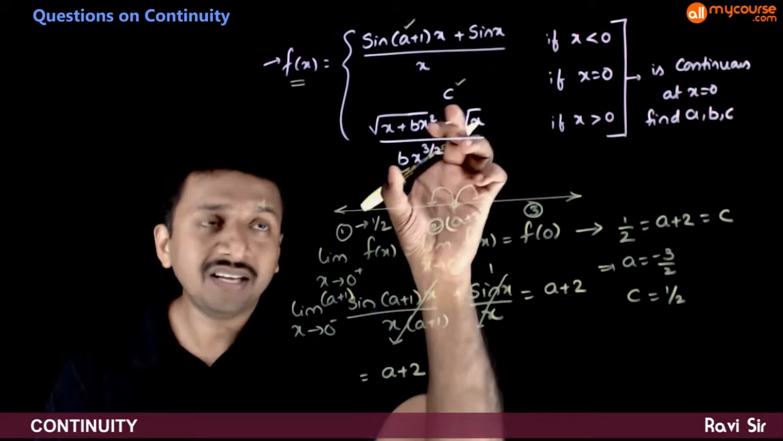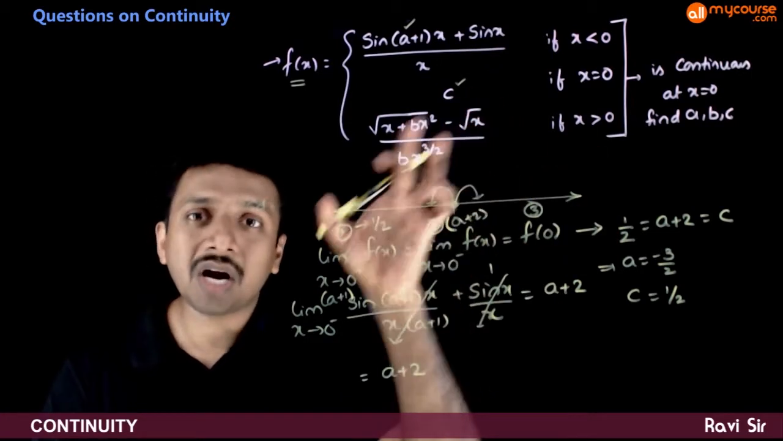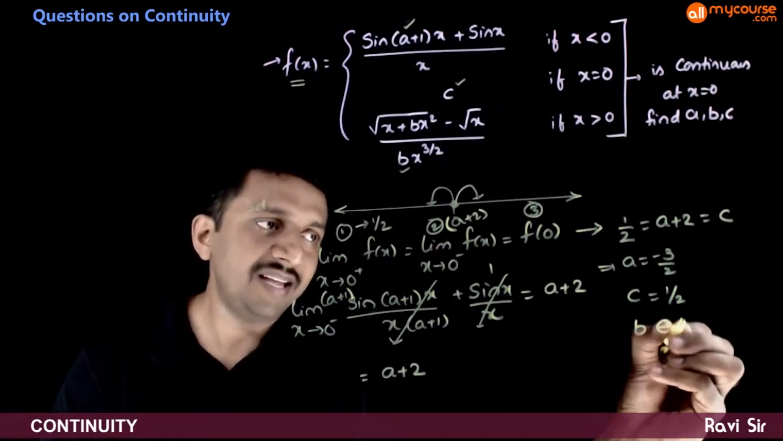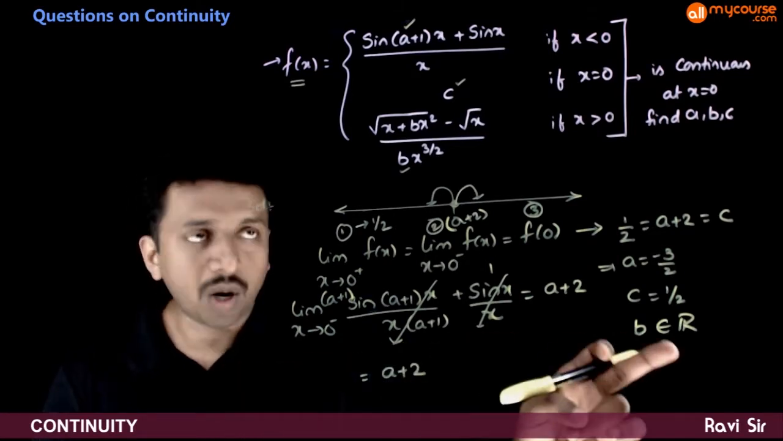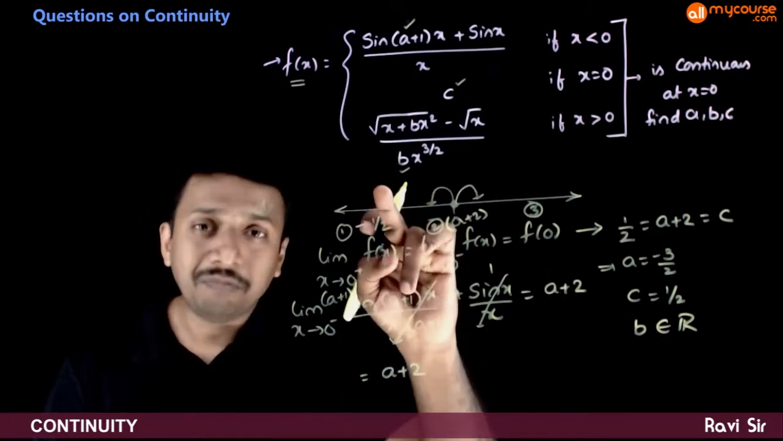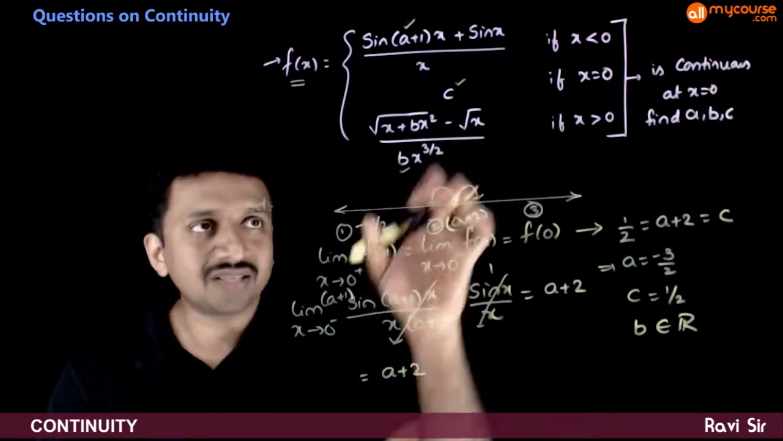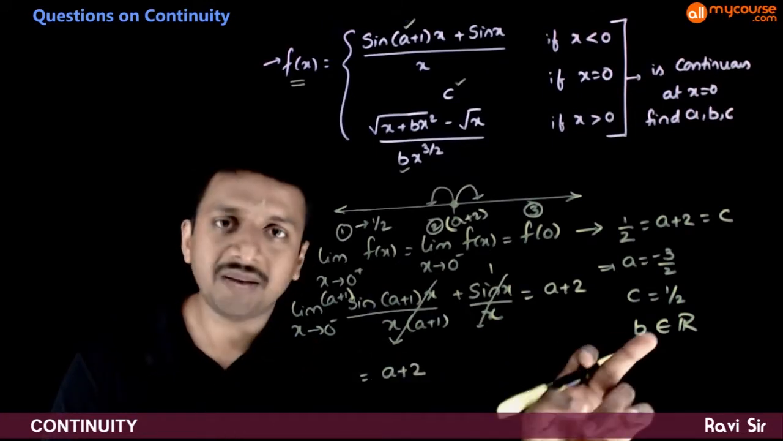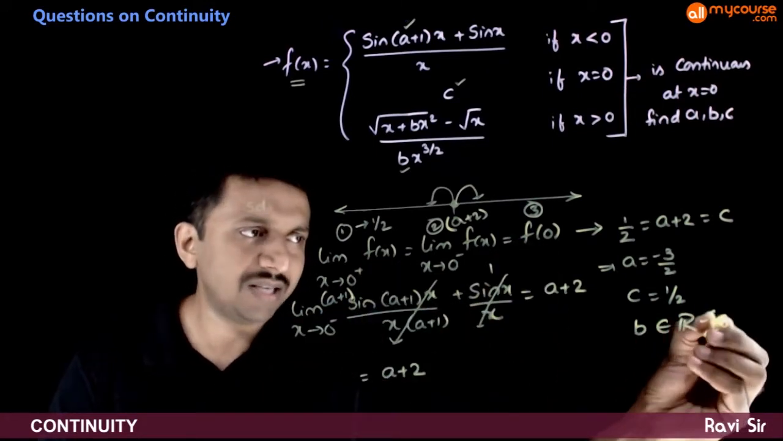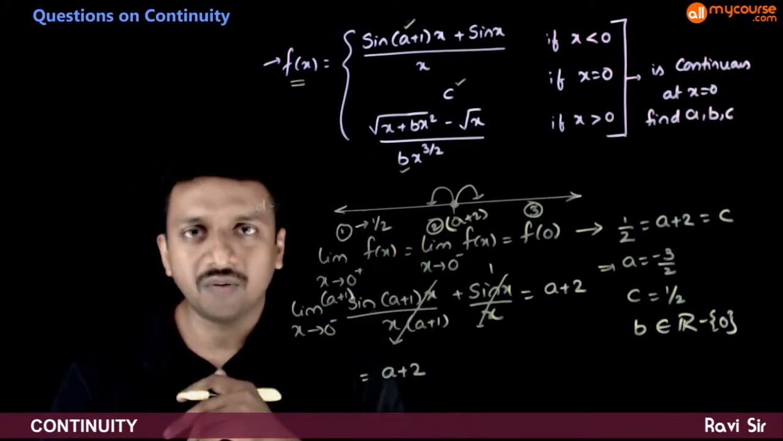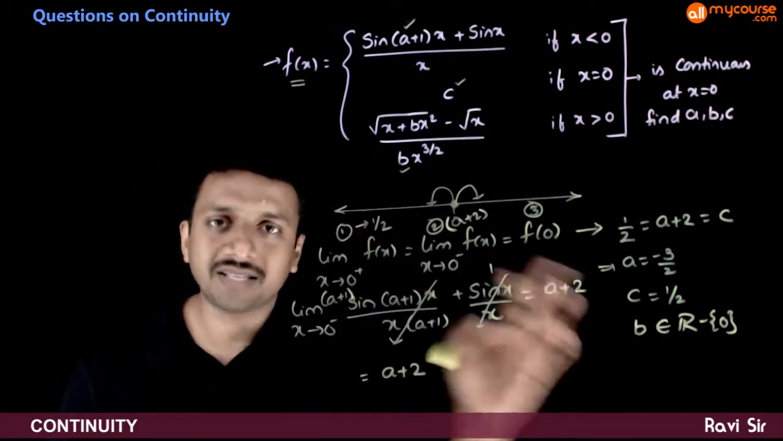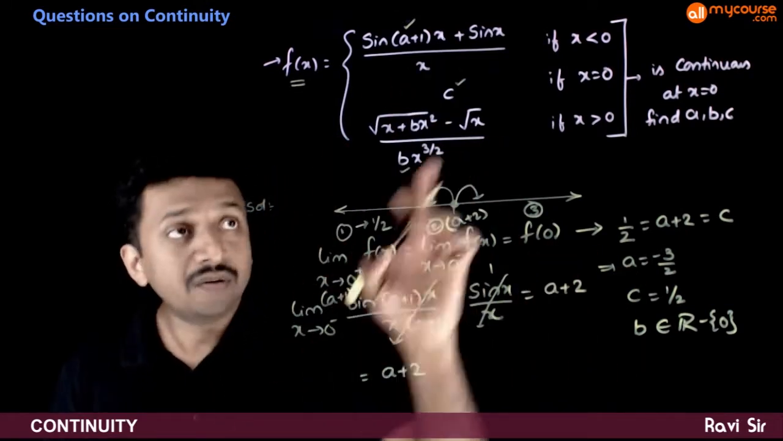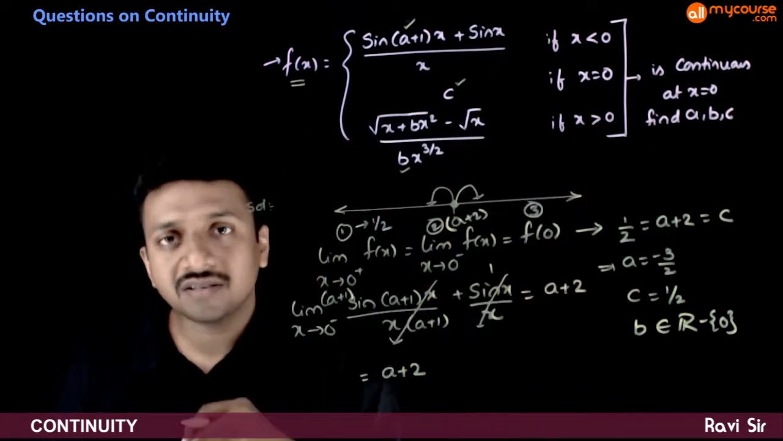And as you have seen, the right limit does not depend on b. So whatever the value of b is, b can be any real number. For whatever real number you choose, b really doesn't affect the limit. So this limit will always be equal to 1 by 2 whatever the value of b is. So b can be any real number except 0, because b is in the denominator, b cannot be equal to 0. a has to be equal to minus 3 by 2. c has to be equal to 1 by 2 for this function to be continuous at x is equal to 0.